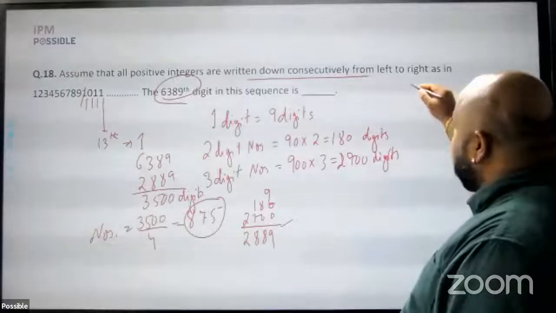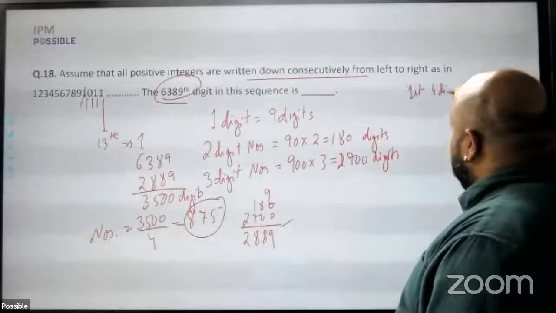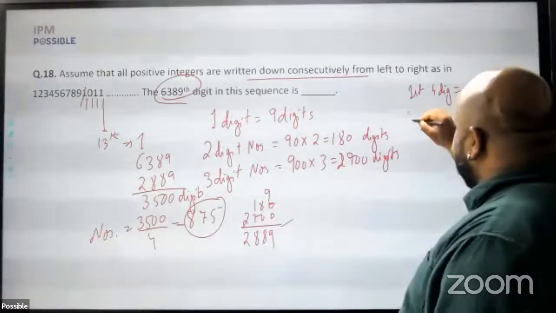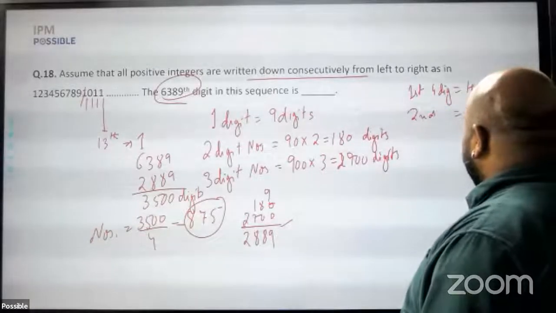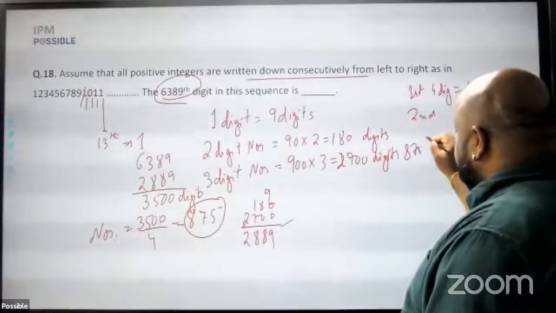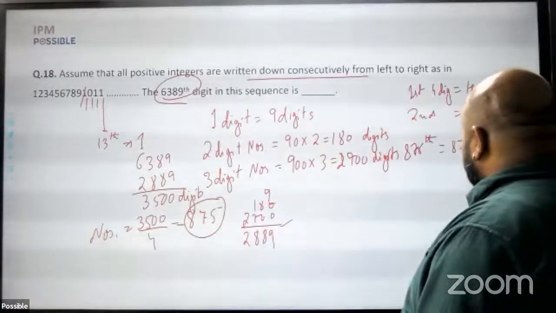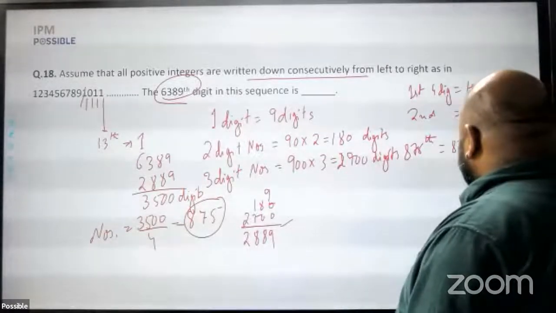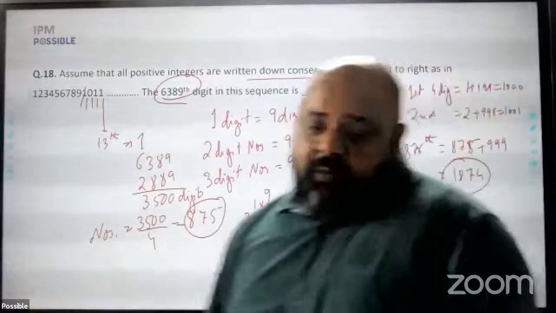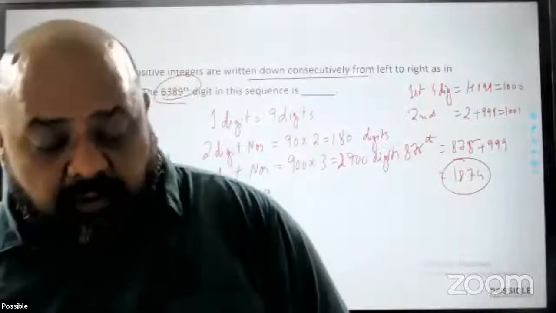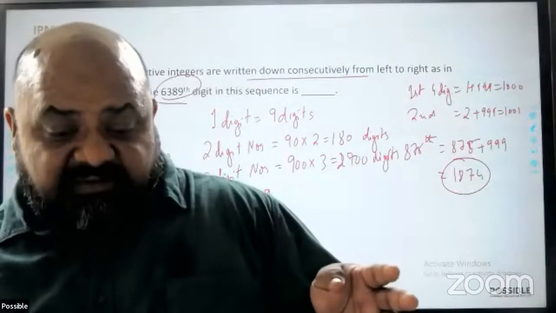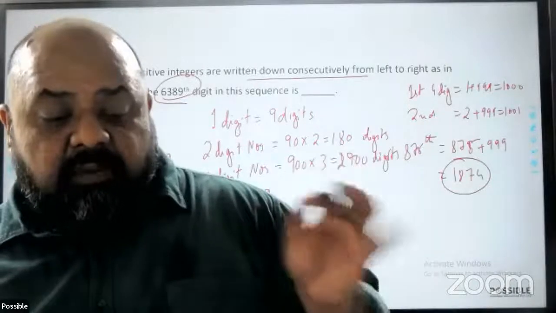The first 4-digit number is 1 plus 999, which is 1000. The second 4-digit number is 2 plus 999, which is 1001, and so on. Therefore, the 875th number would be 875 plus 999. If you add it, you will get 1874. And what is the last digit of 1874? It is 4. Therefore, the end of the 875th number, that is 1874, the digit 4, will be the required digit.